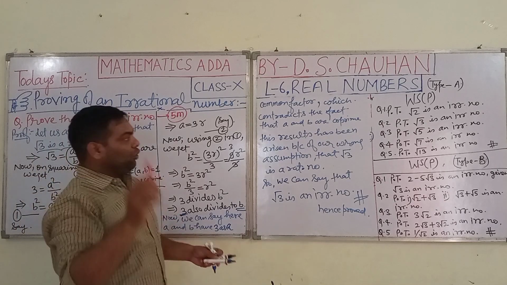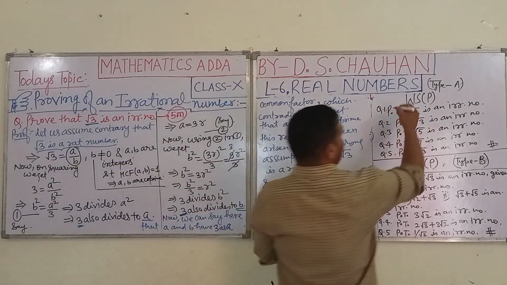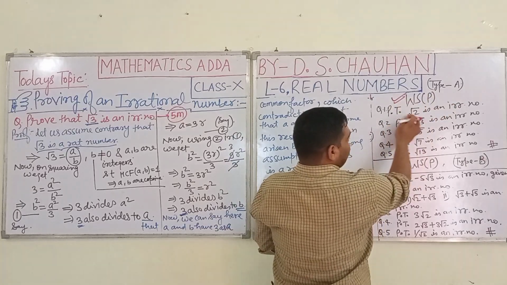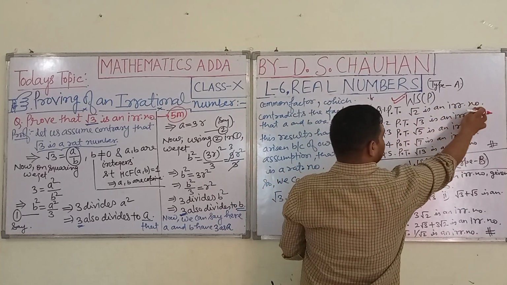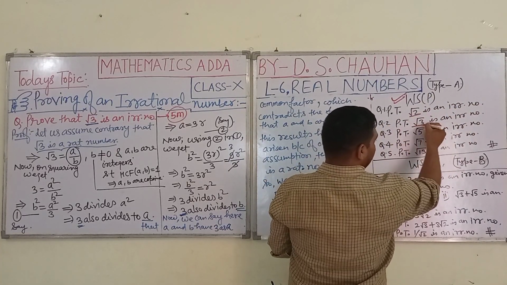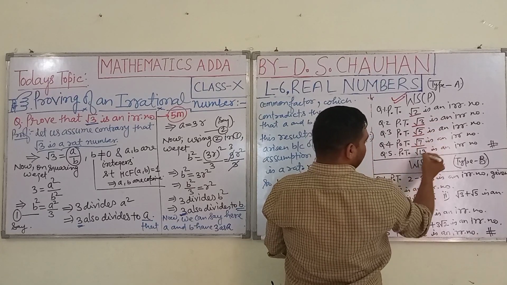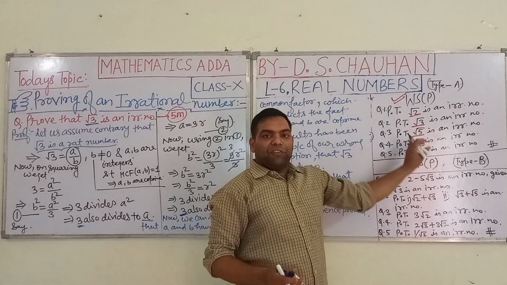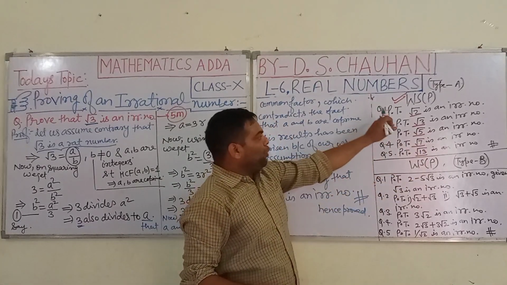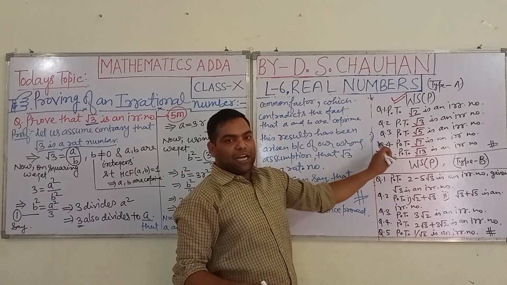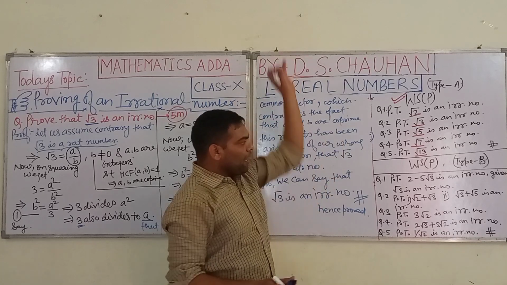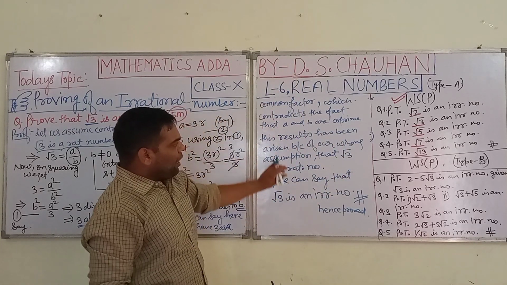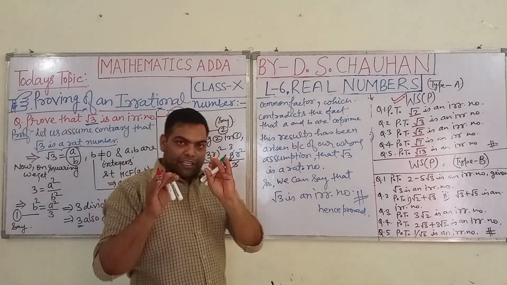Students, if you look clearly, here I have given you the worksheet for practice. Level 1: prove that under root 2 is an irrational number, under root 3 is an irrational number, under root 5, under root 7, under root 13. Here I have given you 5 questions for the practice. Students, the proofs of all these 5 questions are similar. I hope whatever I have described in proving this is clear to all of you.